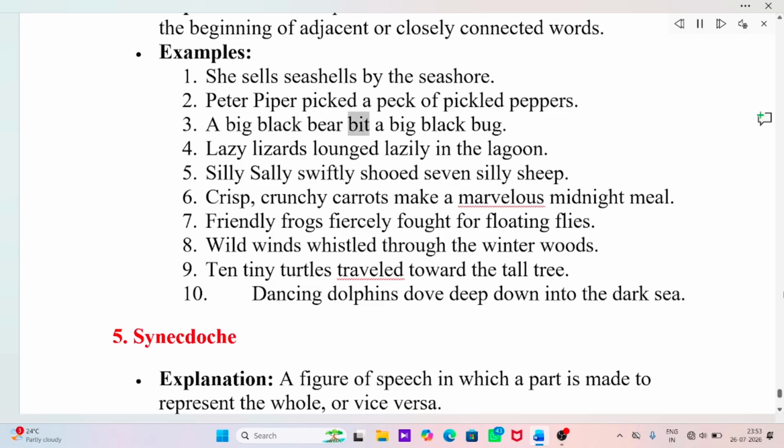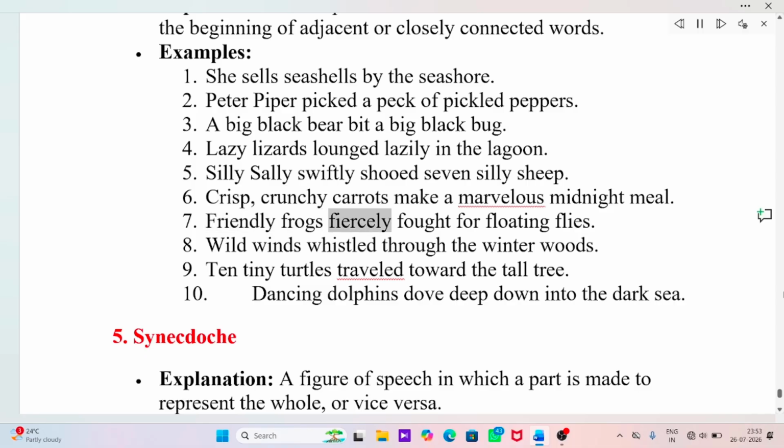A big black bear bit a big black bug. Lazy lizards lounged lazily in the lagoon. Silly Sally swiftly shoots 7 silly sheep. Crisp, crunchy carrots make a marvelous midnight meal.